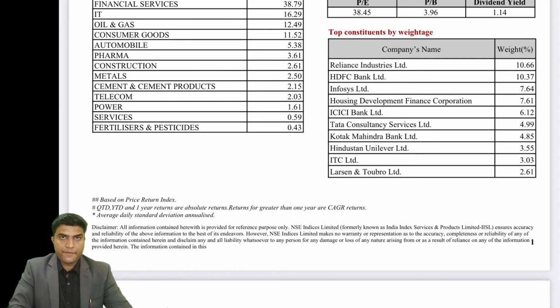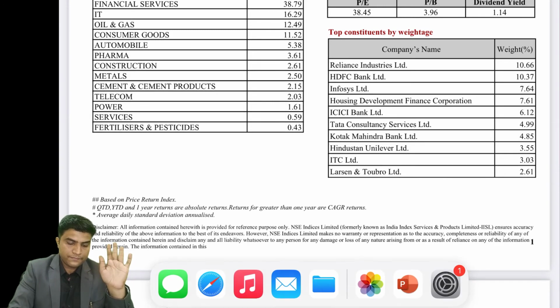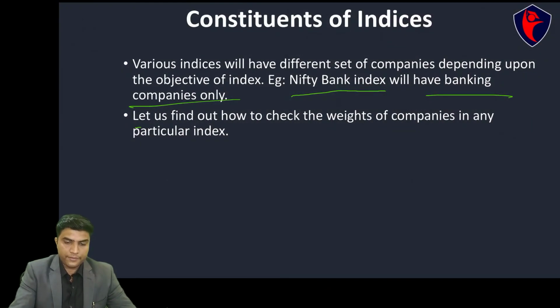So here the weightage is given. If Reliance, let's say, has 10.66% weightage and it falls by 1%, then the index will fall by 0.1%. How? We calculated it here.